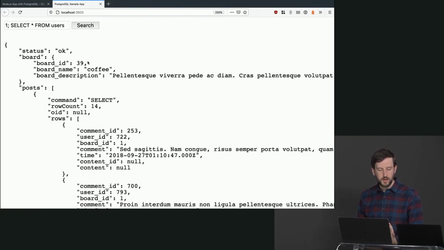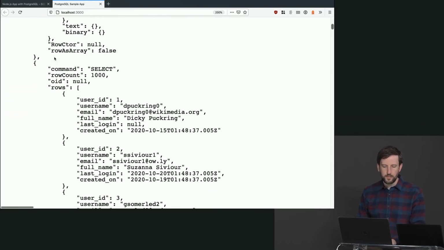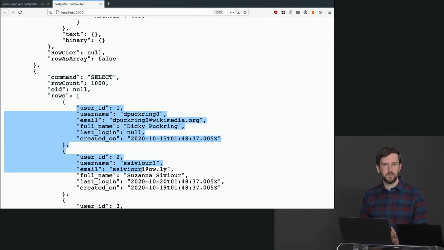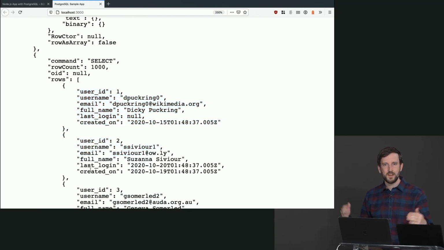So here's what happened here. I got the board back, I got the post back, but here's the issue. Now, what happened is it ran a second query for me here with a select row count of 1,000. I just leaked all of my user information, right? You can see here, here's all the emails, usernames, last log on. This is like a catastrophe. This is how, whenever you see data leaks, like haveibeenpwned.com, this is very frequently how this happens.